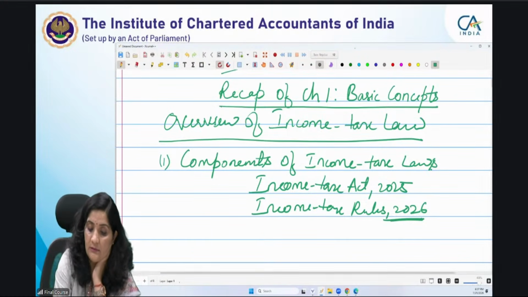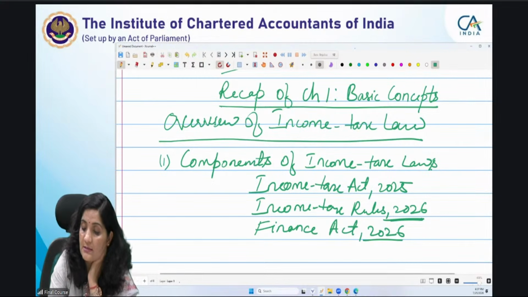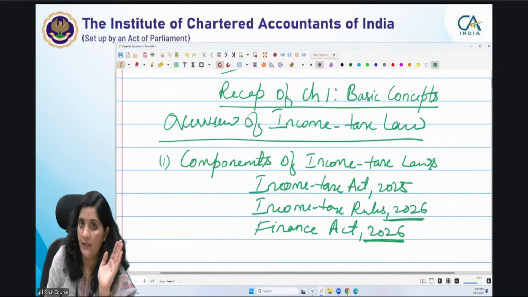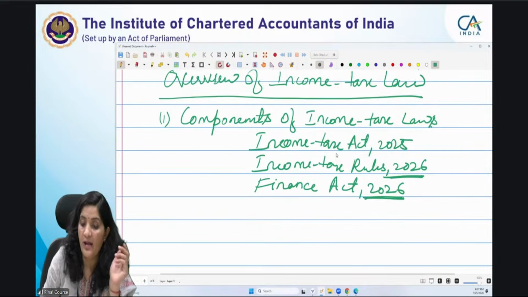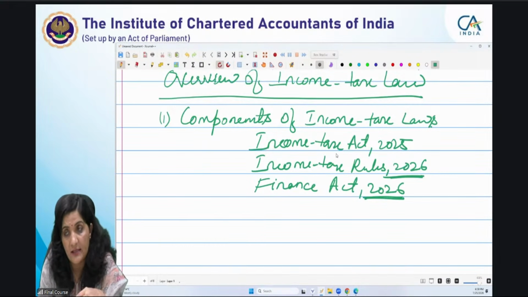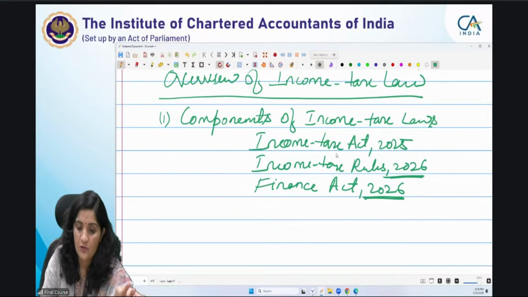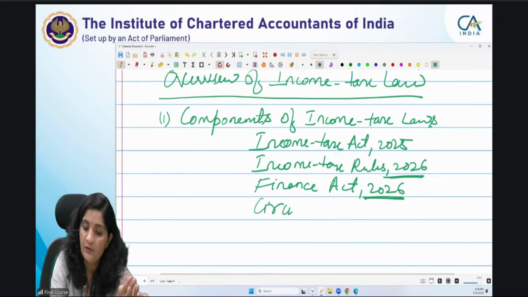Apart from that, this is the Finance Act, that is what I am telling you, every year a Finance Act 2026, okay? Annually amendments are taking place through this Finance Act, regular amendments, and to administer the provisions of the Income Tax Act, Income Tax Rules are there. Apart from that, in between, certain powers are being given to the CBDT or the Central Government to provide for certain rules, guidelines, and circulars with clarification. So that can be provided by the CBDT. So circulars and notifications are the important part.